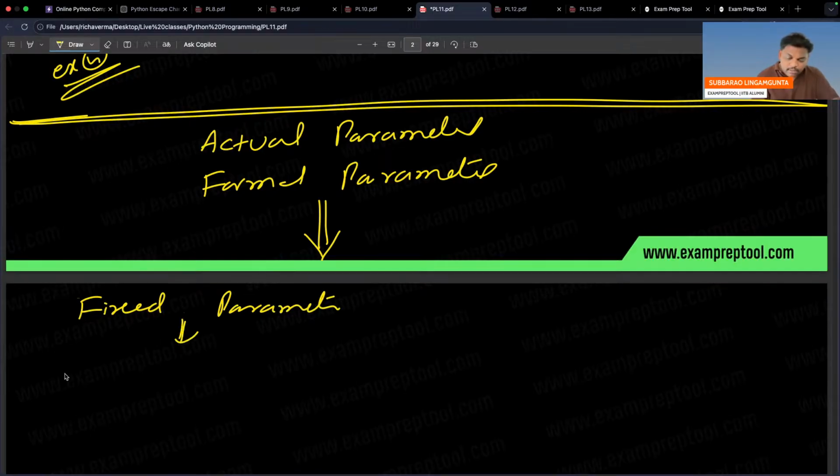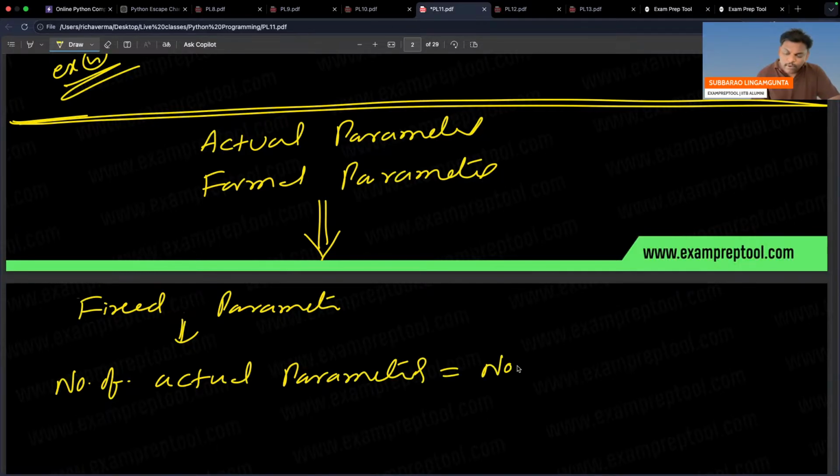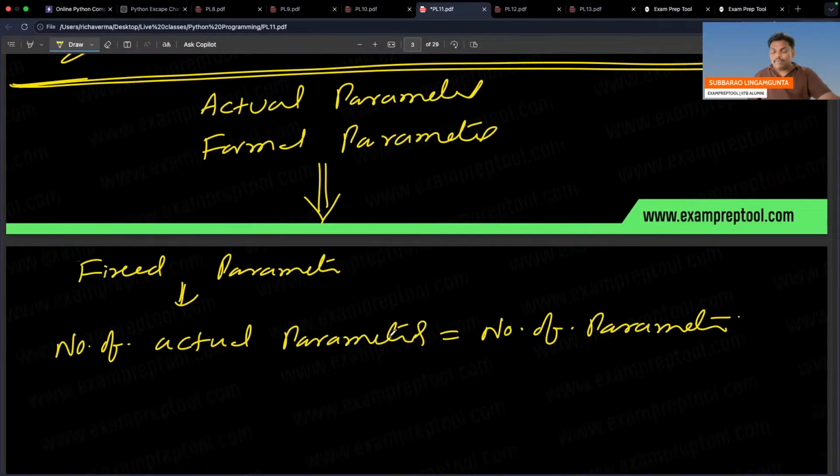What it means is the number of actual parameters is equal to the number of formal parameters.